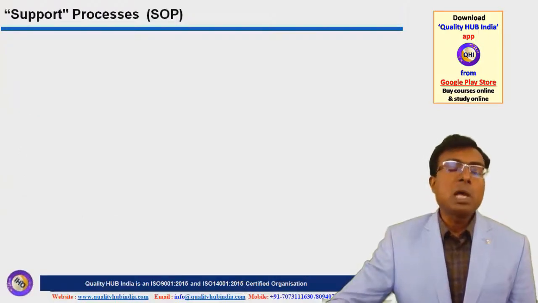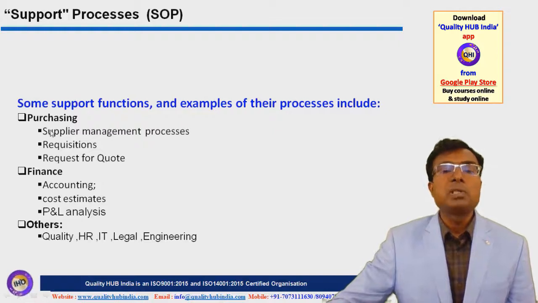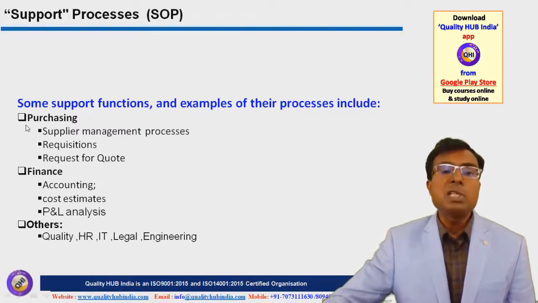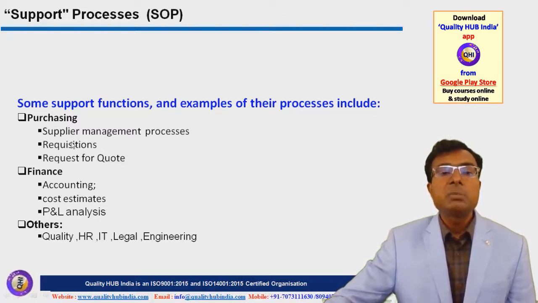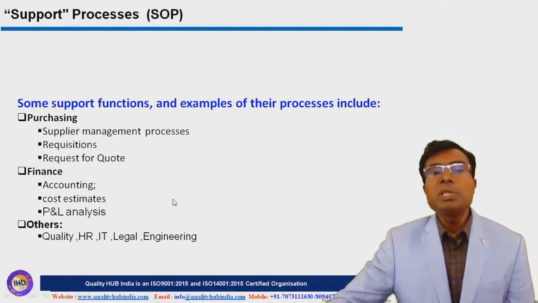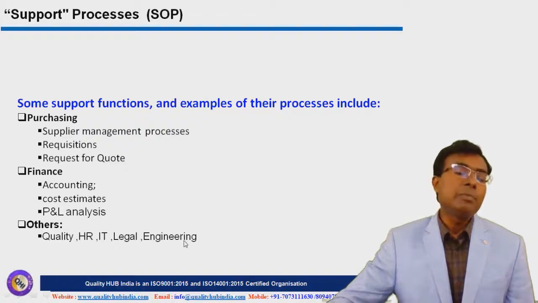The third type of processes are called support processes, and some examples of support processes could be the purchasing process, the financing process and other kinds of processes. If we talk about the purchasing process, there could be different processes like supplier management, requisition, request for quote, supplier development, supplier assessment. Or if you talk about financing processes, like accounting, cost analysis, or profit and loss analysis. And there could be other supporting processes like inspection, recruitment, salary processing, legal and engineering processes.